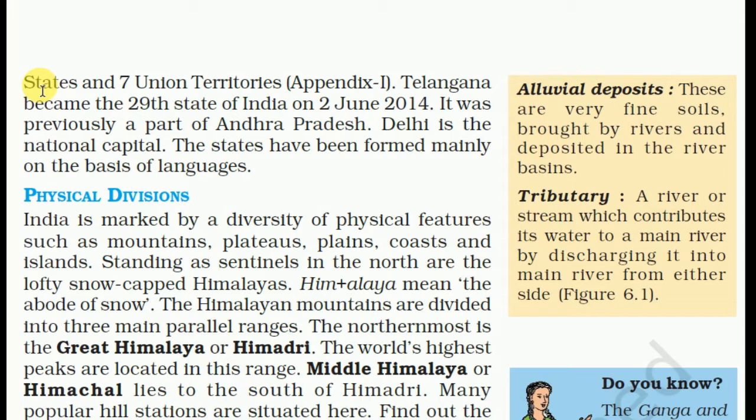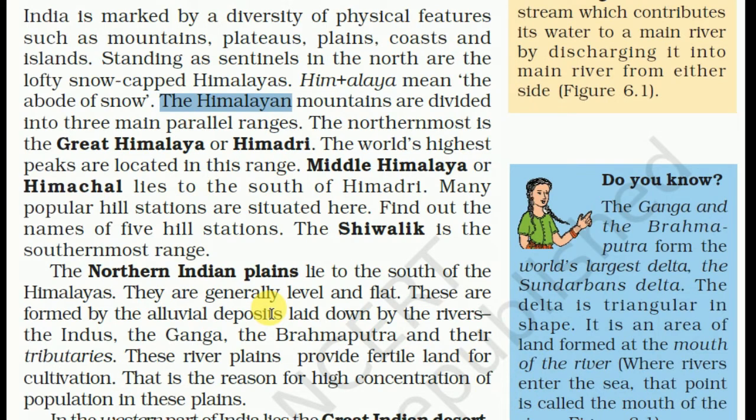Physical divisions. India is marked by a diversity of physical features such as mountains, plateau, plains, coast and island. Standing as sentinel in the north are the lofty snow-capped Himalaya. Himalaya means the abode of snow. The Himalayan mountains are divided into 3 main parallel ranges.